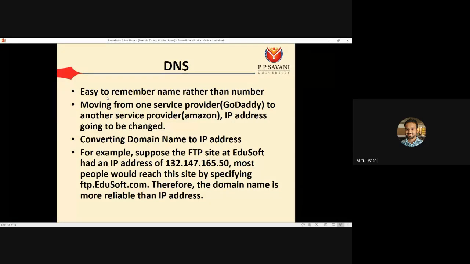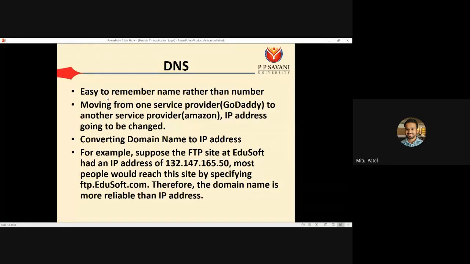But if you find some difficulty with GoDaddy and now you are moving to Amazon as a service provider, now your IP address is going to be changed. The IP address your server had earlier is now going to be changed. So that's why the convenient way is moving from the IP address to the domain name. That means even if the mapped IP address is changed, the domain name can remain the same.